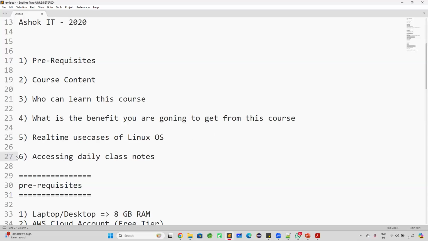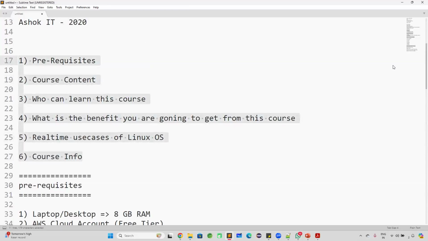I mean to say course info: what is the duration, what is the Zoom link and where do we get the material? I hope all these things are clear for all of you.